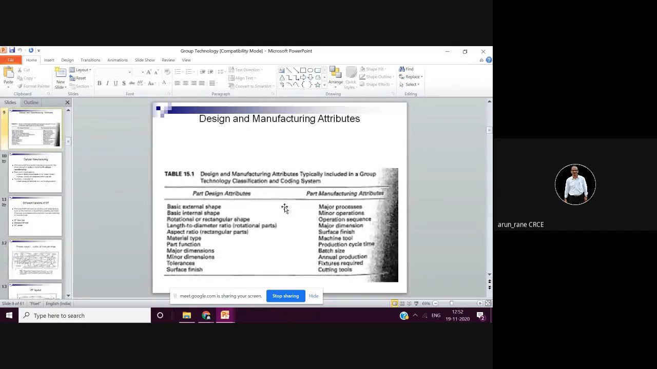So what are the design and manufacturing attributes? If we talk about design, then what is the external shape? How is the internal shape? Then this is very important, the L by D ratio. No doubt we have covered all, but the L by D ratio plays a very important role. Suppose the L by D ratio is small, so you have grouped the components wherein the L by D ratio is say 4 or less than 4.